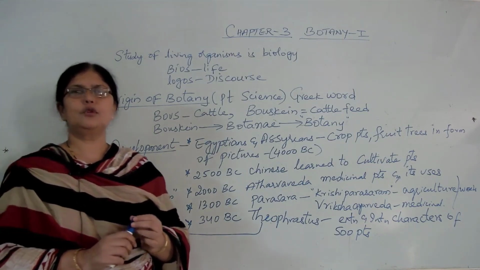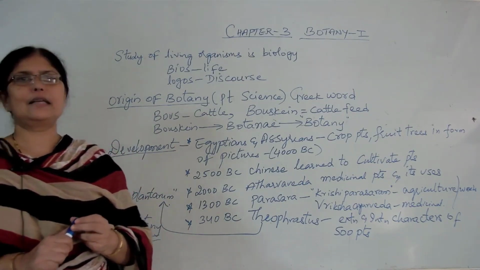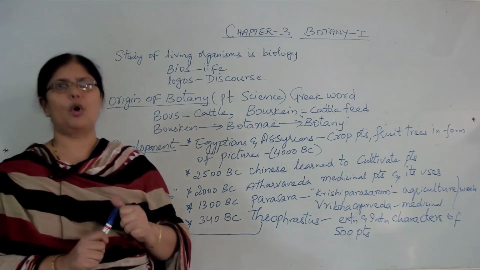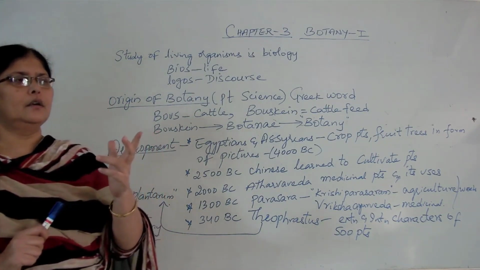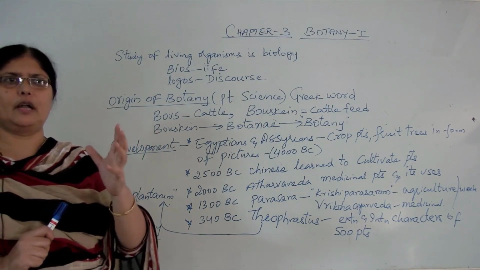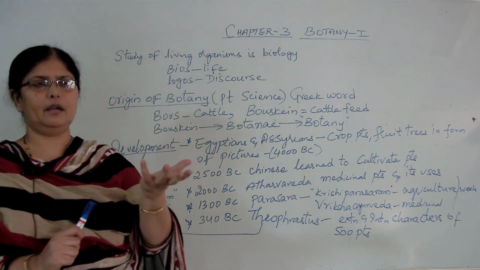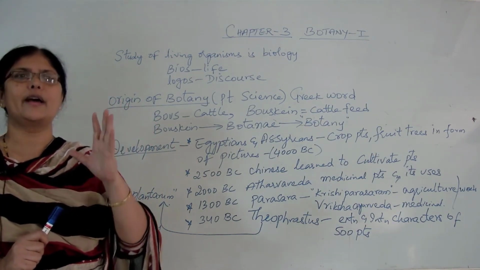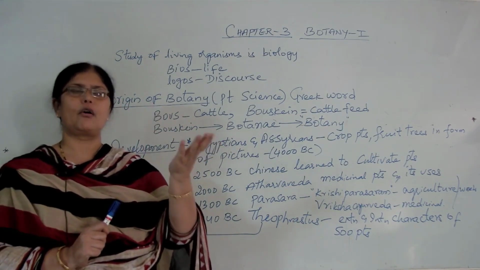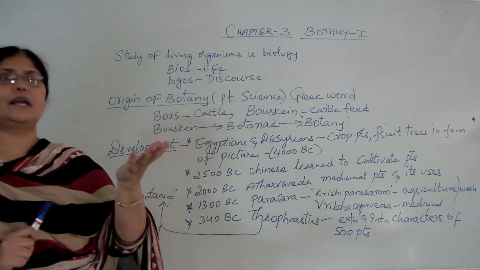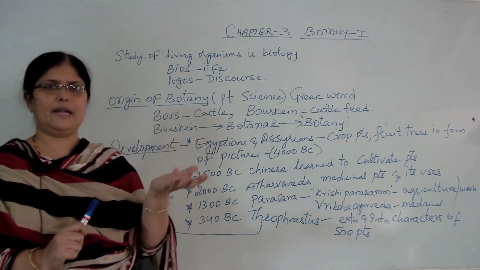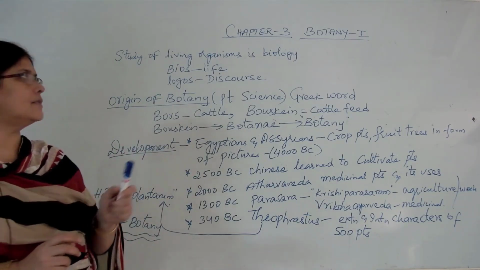Hello students, welcome to botany class. In today's class, we are going to deal with chapter 3, which comprises the scope of botany. We will begin with the definition of botany, how this word botany came into being, and how it tackles the living organisms called plants, which you all know are photosynthetic and autotrophic. That means they have the power to prepare their own food materials. So let's begin the class.